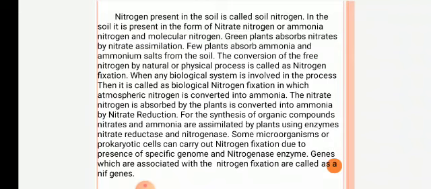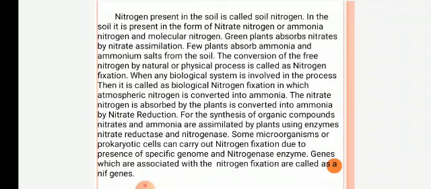The nitrate nitrogen absorbed by plants is converted into ammonia by the nitrate reduction process. For the synthesis of organic compounds, nitrates and ammonia are assimilated by plants using enzymes. These enzymes are nitrate reductase and nitrogenase.